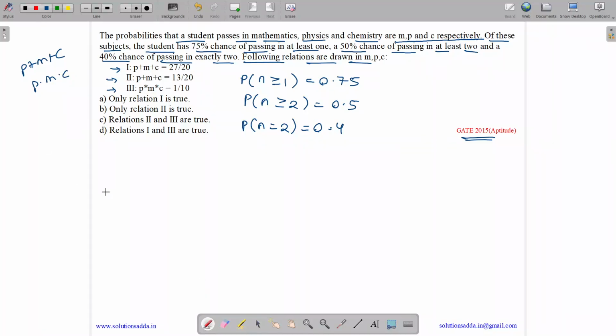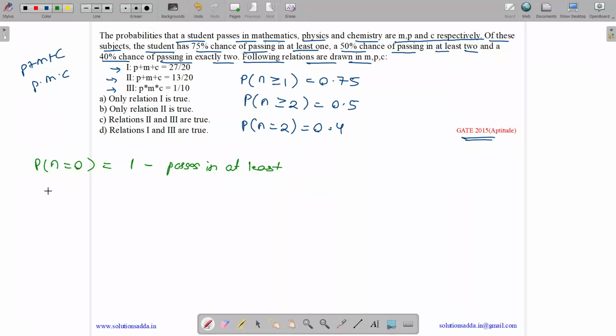So we have been given P, N greater than or equal to 1. So the probability for N equals 0, which means the student passes in no subject, equals 1 minus the probability that it passes in at least one subject.